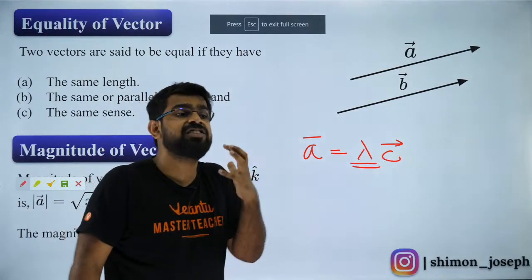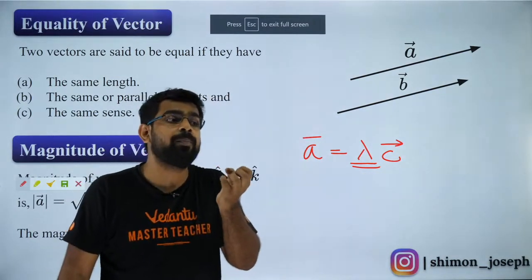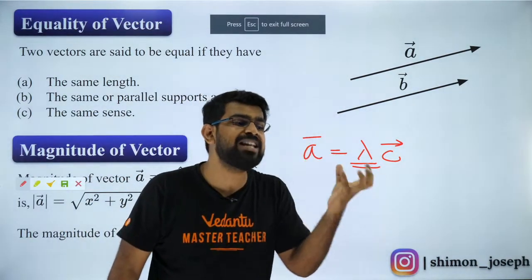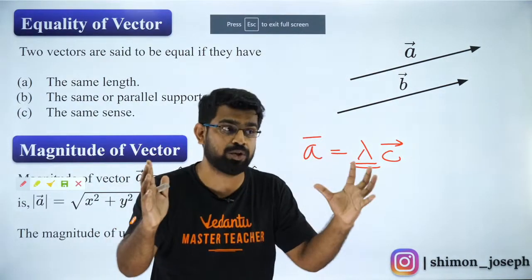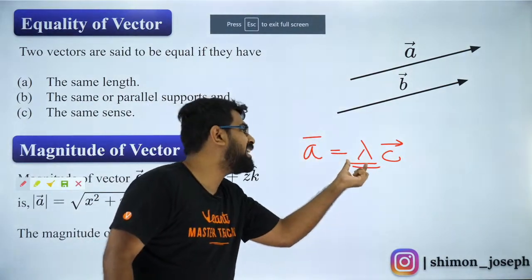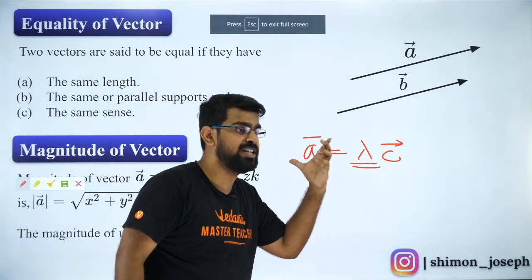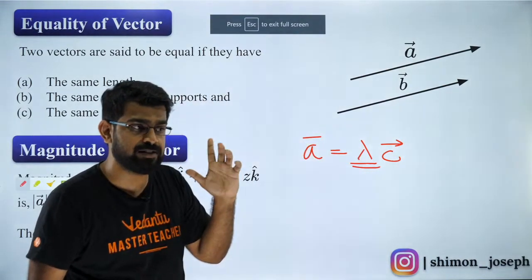Because it is just mentioned that they are both collinear. Collinearity does not imply or say anything about the magnitude. So that is why you need to take care of it by putting a scalar over here. I hope that makes sense.